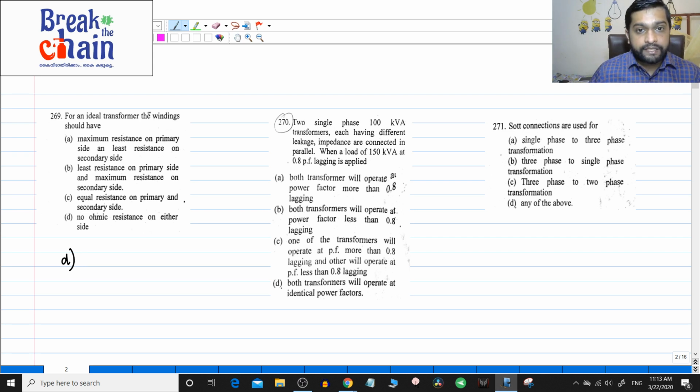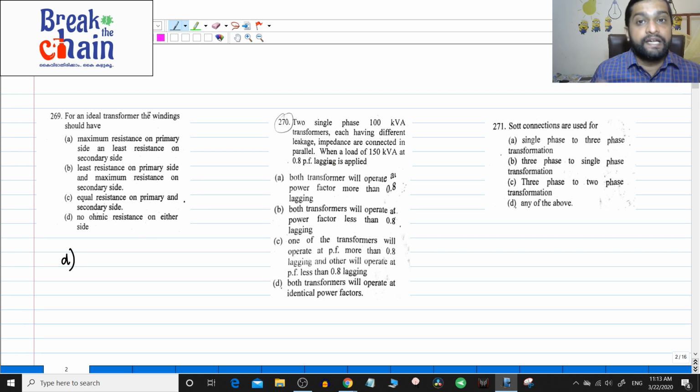Now the next question, two single phase 100 kVA transformers, each having different leakage impedance, are connected in parallel. When a load of 150 kVA 0.8 power factor is applied, okay.